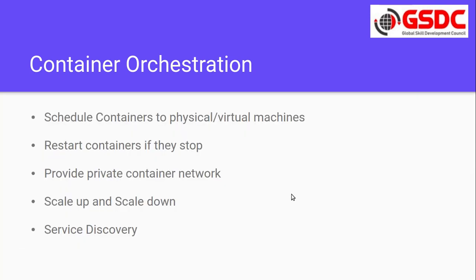Now what container orchestration does is schedule containers to physical or virtual machines, restart containers if they stop, provide a private container network, scale up and scale down, and service discovery. So all these features are provided by container orchestration.